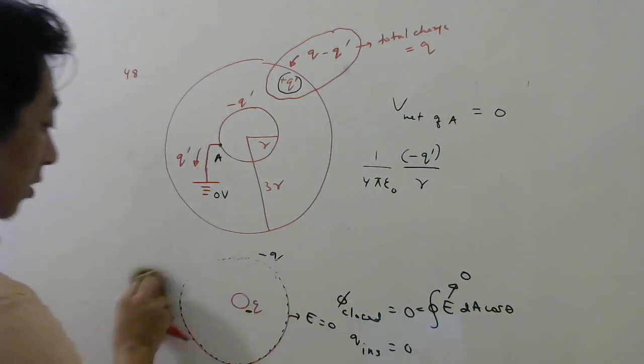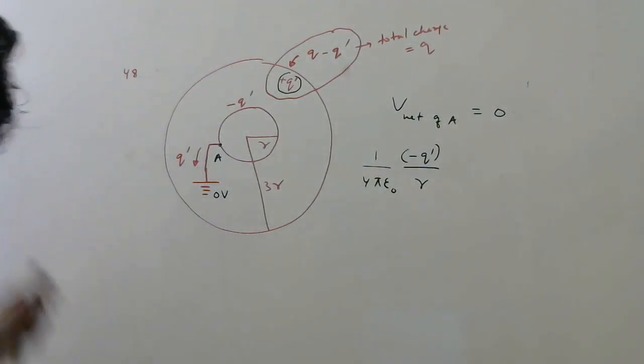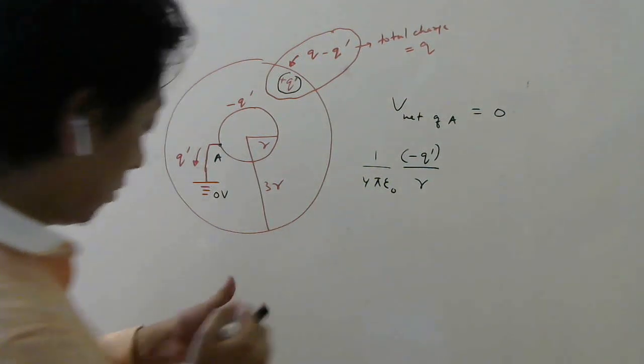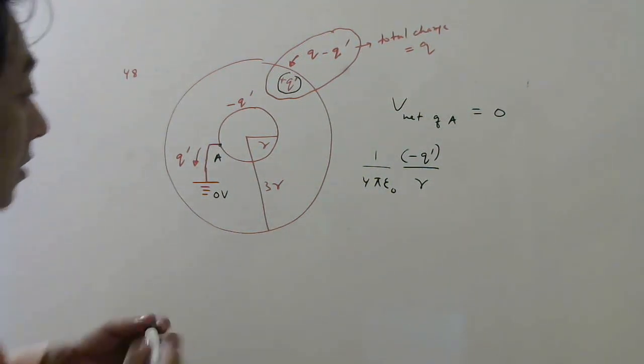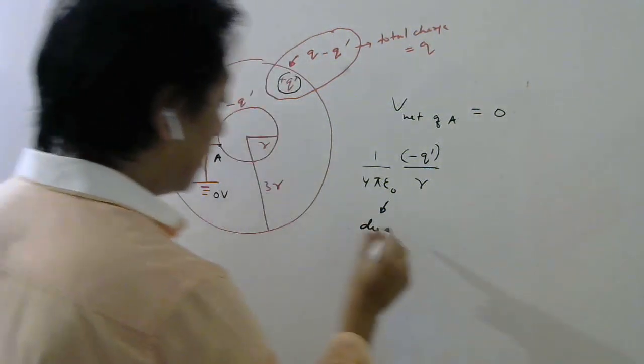So these things we have already discussed. You have to revise, okay? Otherwise, you will not understand this kind of problems. Okay. So what is this? This is the potential due to this charge, minus q dash charge.